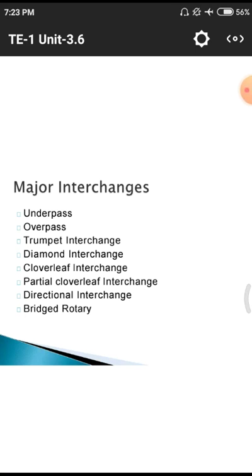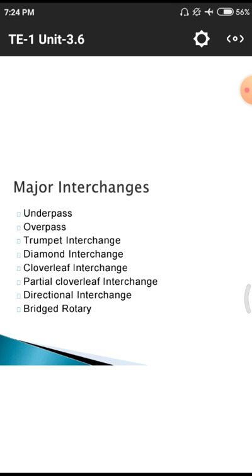Today we will discuss these interchanges. That means whenever there is a crossing of two roads, one onto another, automatically we have to construct these kinds of constructions for road purposes. Majorly these constructions will avoid accidents or any other untoward things occurring on a particular road,